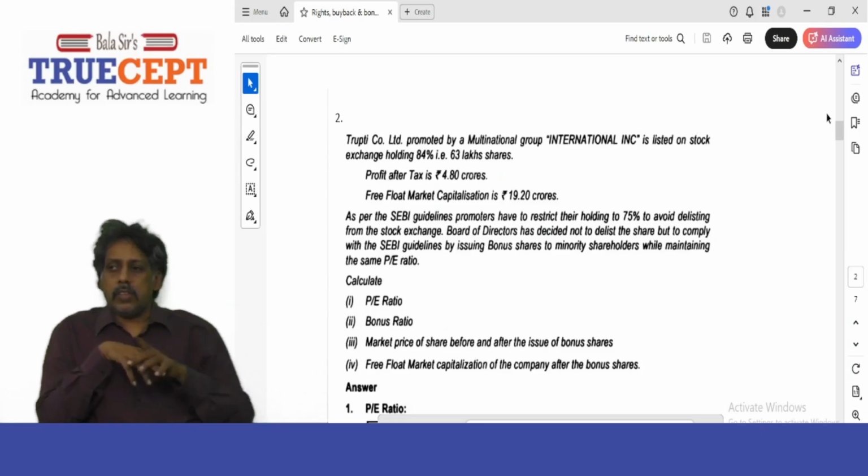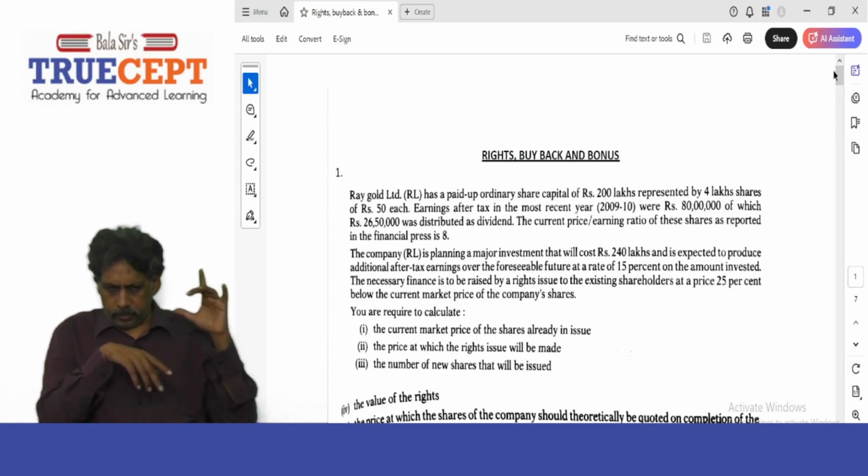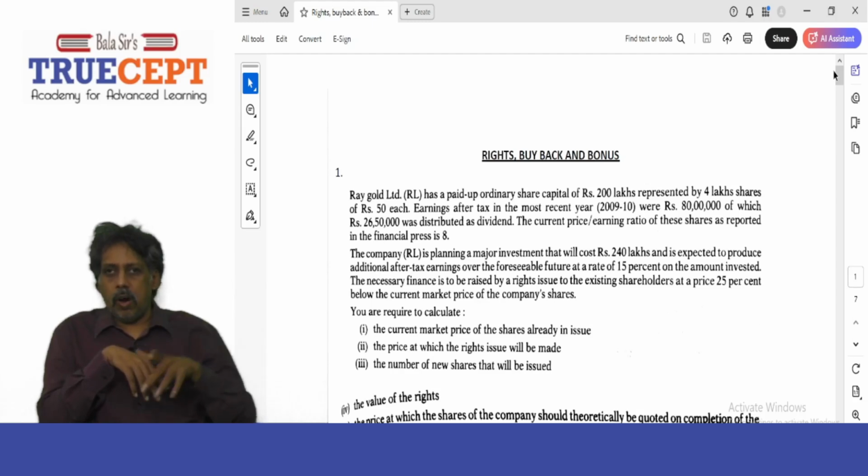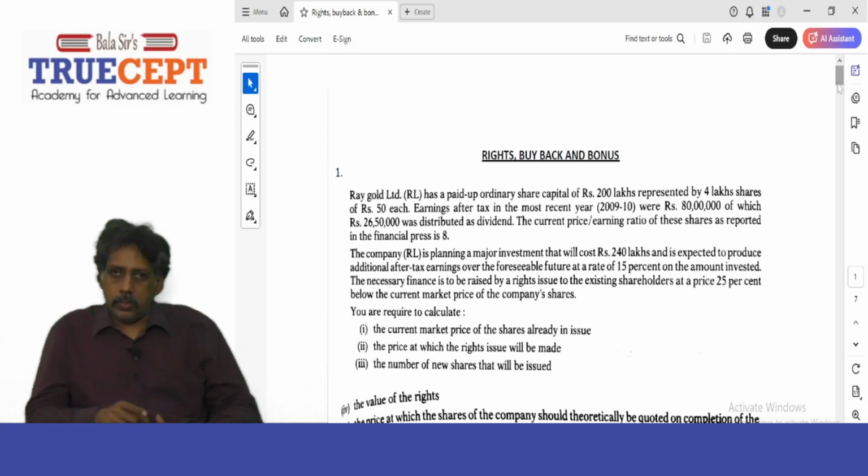Okay, so guys, let us start with the chapter where you're going to learn about rights, buyback and bonus. Now regarding rights issue, bonus and stock or share buyback, what is the financial impact of a bonus issue or a share buyback or rights issue? That is what you want to look into.